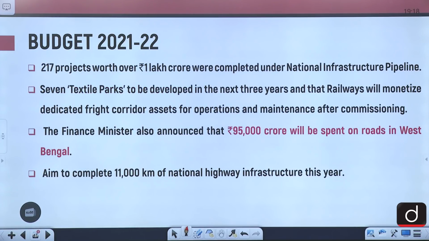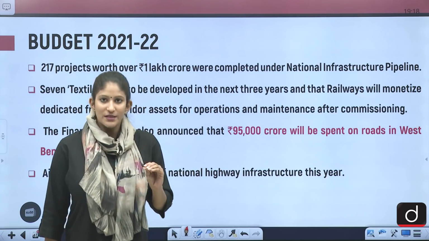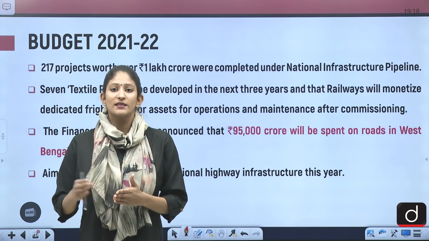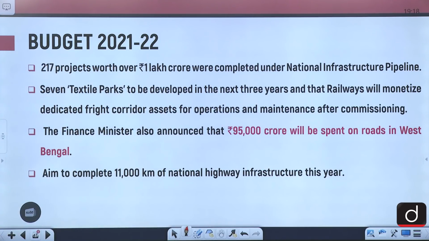217 projects worth over rupees 1 lakh crore were completed under the National Infrastructure Pipeline. The National Infrastructure Pipeline majorly focuses on 4 sectors, and you have to tell me in the comment section which 4 sectors are there. Alright. 7 textile parks are to be developed in the next 3 years, and railways will monetize dedicated freight corridor assets for operations and maintenance after commissioning, of course.